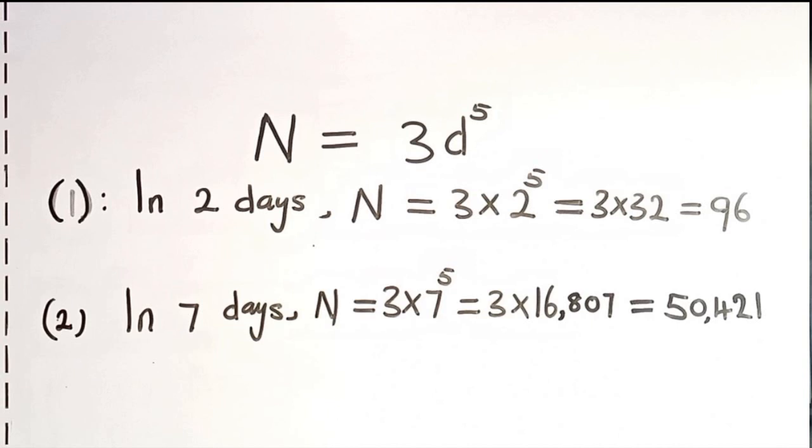In 7 days, it has reached 50,421 new bacteria. It is not yet up to 1 million. That means that the doctors still have some days as the chance they have to discover a cure for this sickness, or else the man will die.